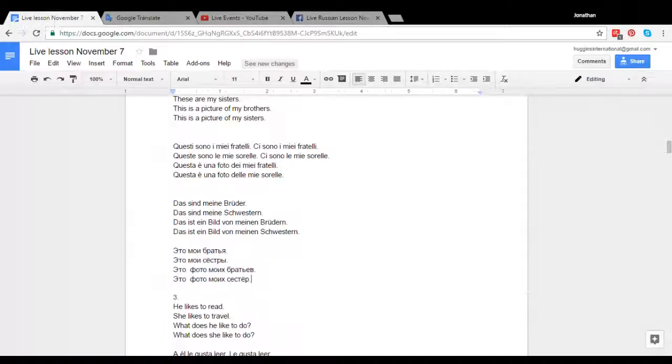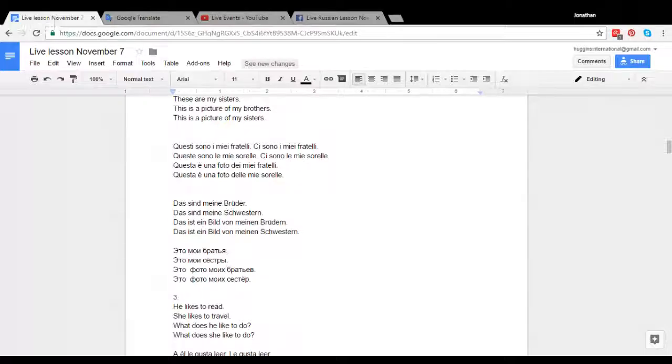Okay. So if I pointed to people in a crowd, I could say, those are my brothers, those are my sisters. And if I was showing a picture of them, I'd say, okay, foto moikh bratiev. So this form, bratiev, is the genitive form, the genitive plural. Also notice that the moikh has the x on there, so that's the genitive.